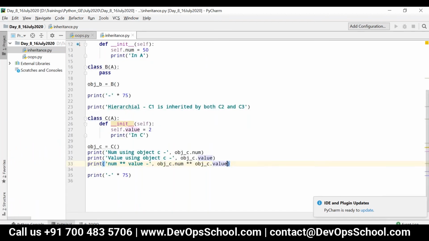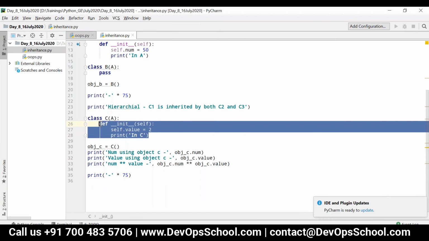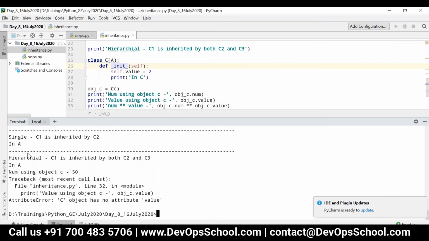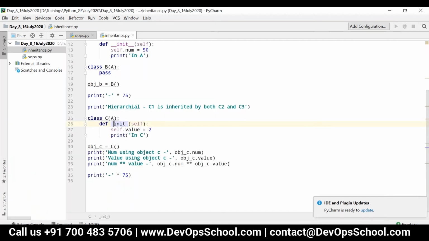So I want this init method to be executed. Only then will I have the value 2. If I remove this, in this case, what will happen? I will get an error. See, num is 50, but I don't have value now. So in this case, I want both the init methods to be executed.